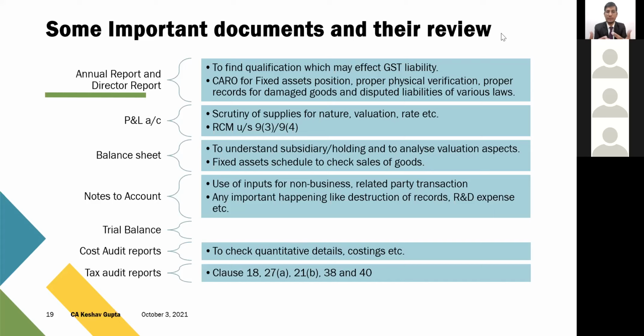Then the fixed asset schedule. It is very important, they check whether you've made any sale of goods or not.